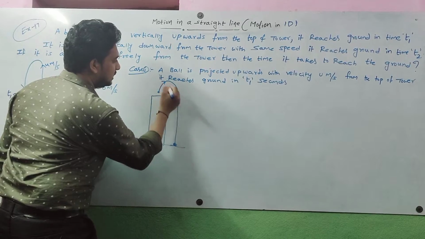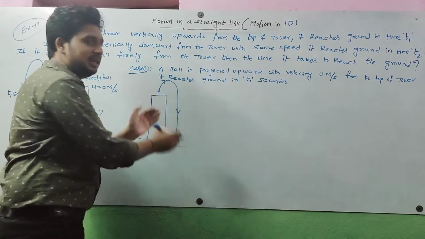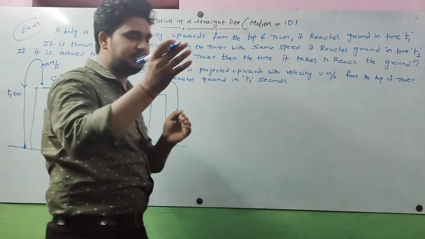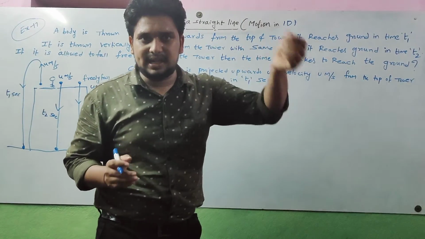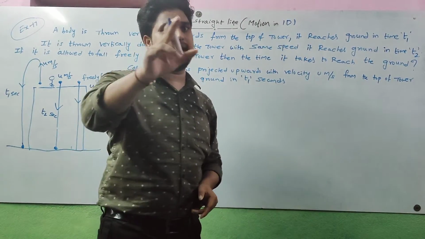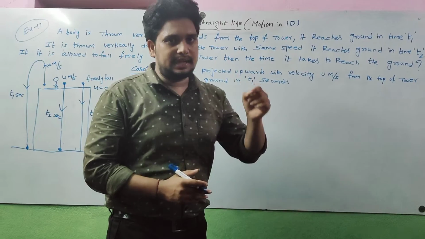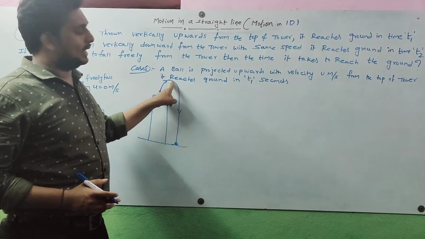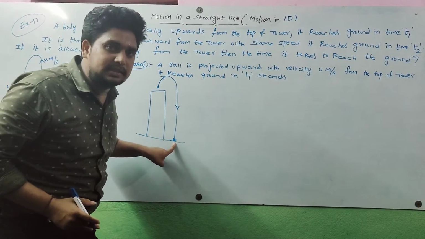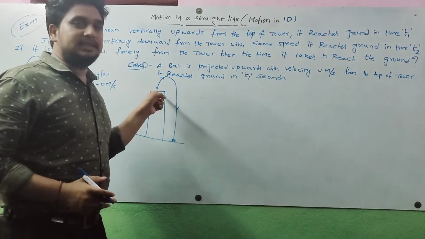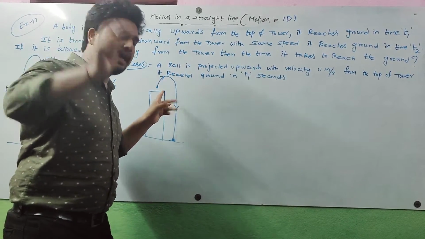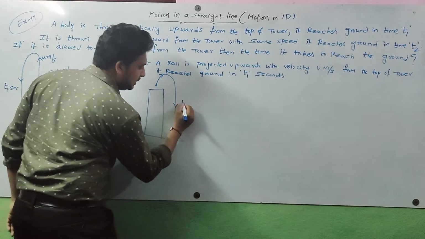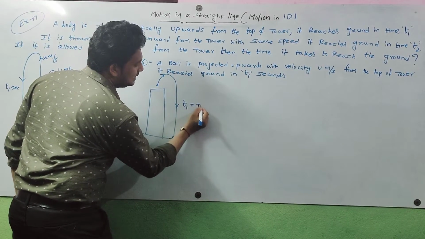The total time taken, what is this? It is the time of flight, which I already discussed in a previous lecture. Time of ascent plus time of descent is called time of flight. The time taken for a body to reach maximum height is called time of ascent. The time taken to reach the ground is called time of descent. Considering both is called time of flight. So here T1 is the time of flight.